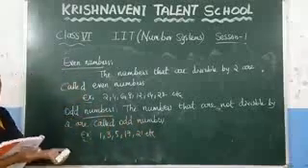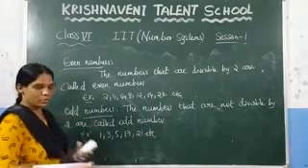These are all odd numbers since these numbers are not divisible by 2.